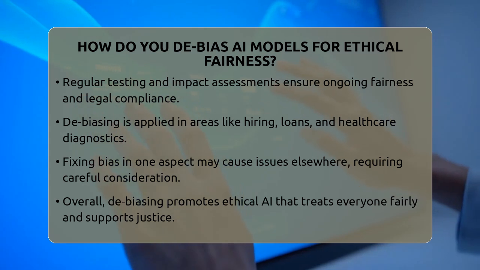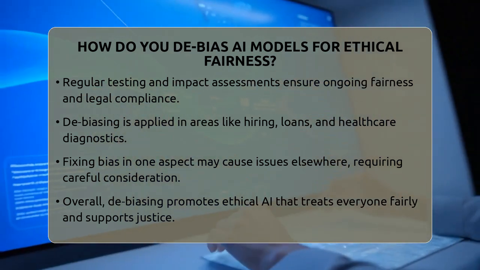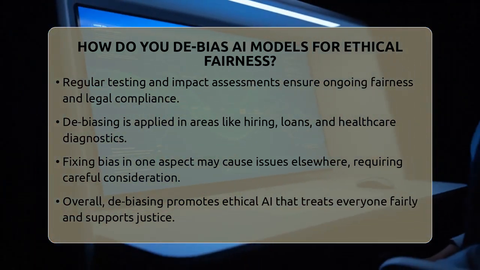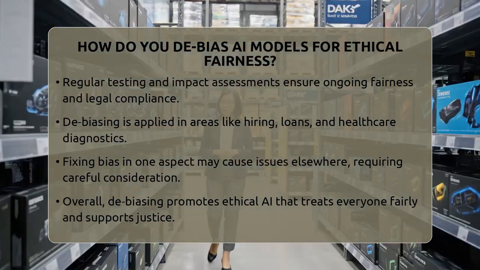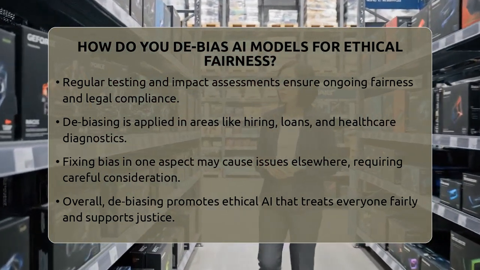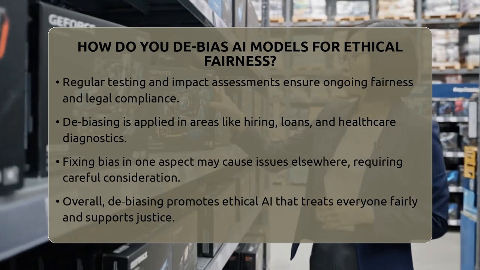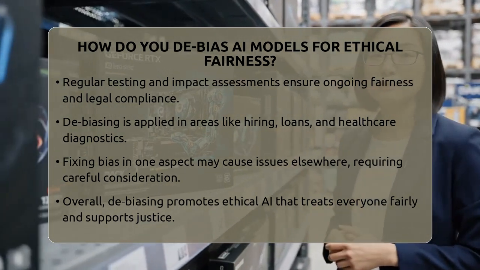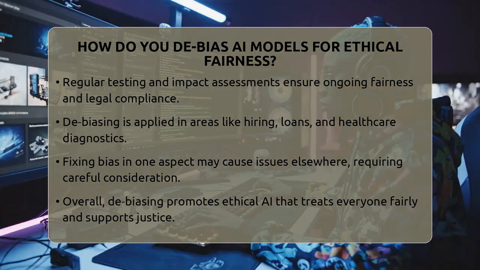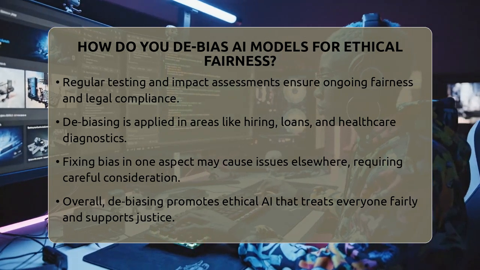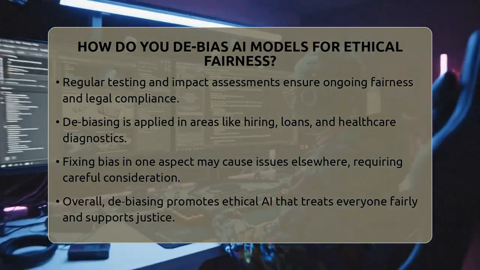Despite these efforts, challenges remain. Sometimes, fixing bias in one area can unintentionally cause issues elsewhere. For example, balancing data might reduce bias for one group but harm another. It's important to consider the context and the potential impacts of each method.